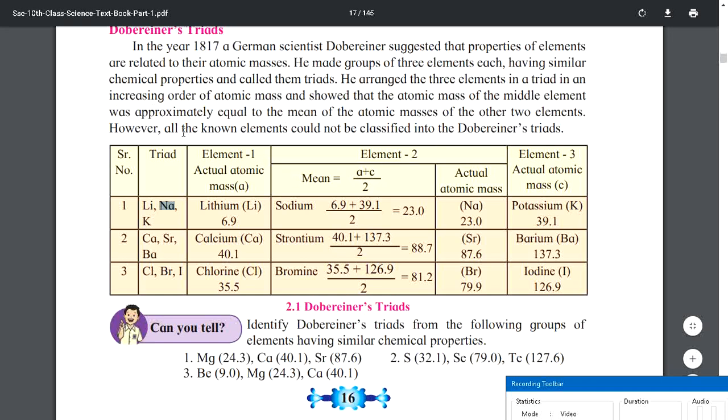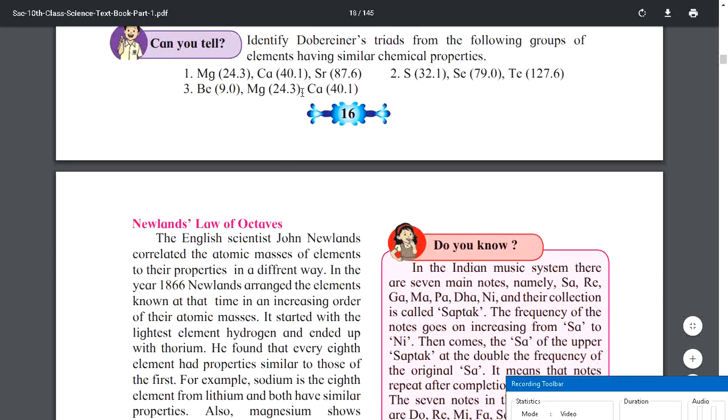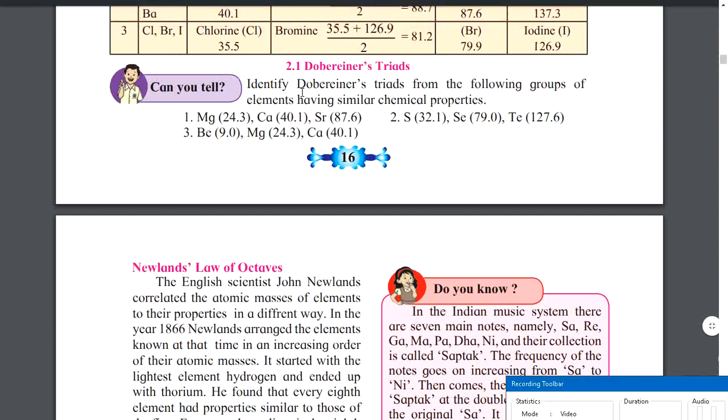You understood Dobereiner's triads, right? However, now there is some problem. Let us see that. However, all the known elements could not be classified into Dobereiner's triads. So not all the elements were able to be classified like this: lithium, sodium and potassium; calcium, strontium and barium; chlorine, bromine and iodine. These three were following this triad, but there were other elements too which were not following similar properties. So yeah, it is basically one of the drawbacks. Drawback means reason of failure for Dobereiner's triads.